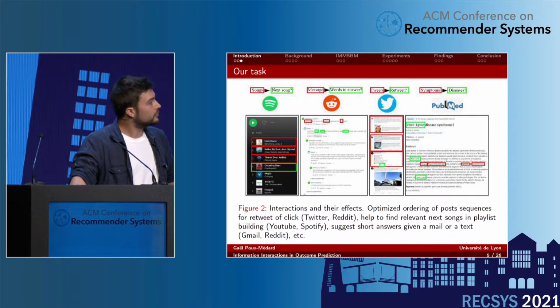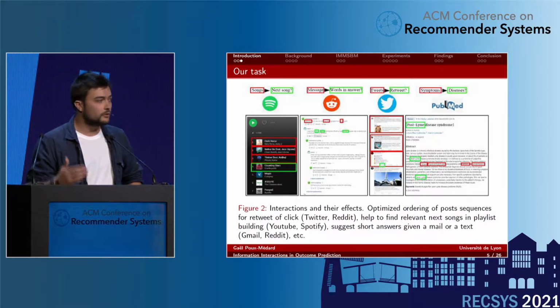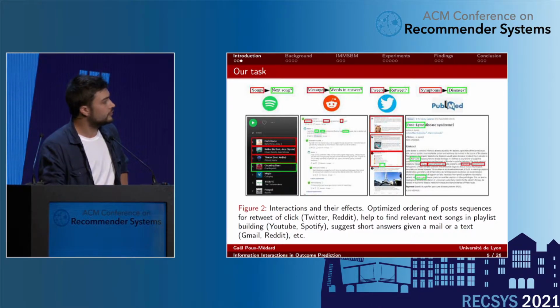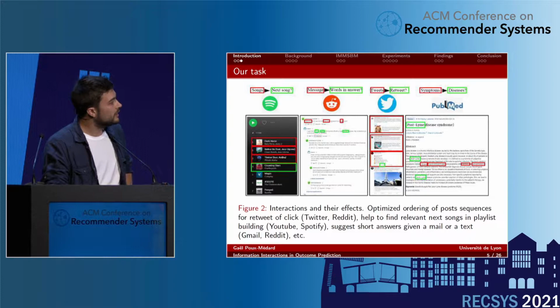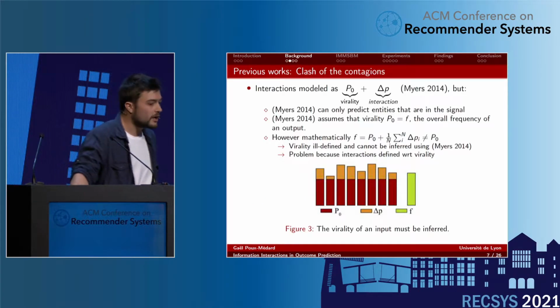On Twitter, we try to predict whether a tweet will get retweeted or not, given the history of exposures of the user to other tweets. And finally, we have a symptom-diseases corpus where we try to diagnose a disease given the interaction between pairs of symptoms.